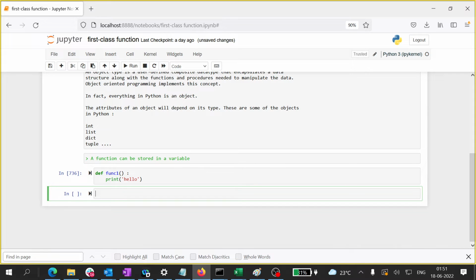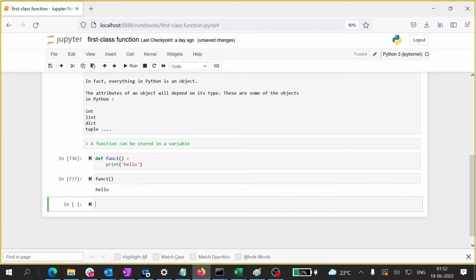So how is a function invoked? By writing the name of the function followed by a pair of parentheses. Done. Whatever you have written inside this function will get executed. I have written only one line, and that one line is getting executed. It is printing hello.